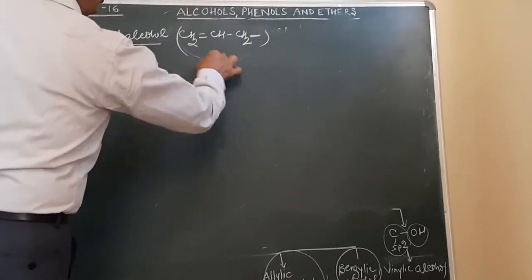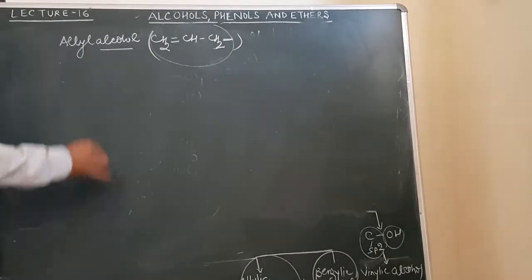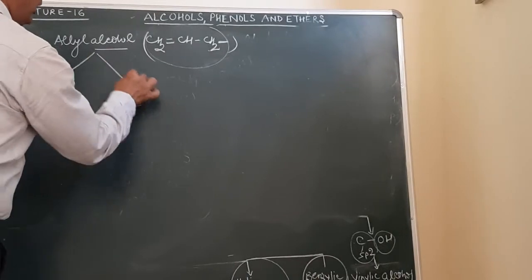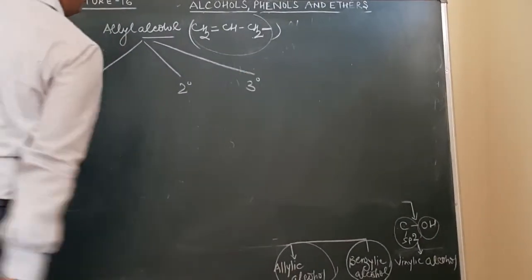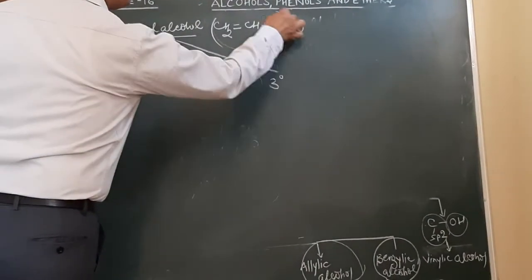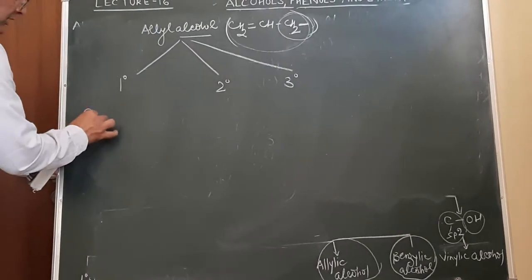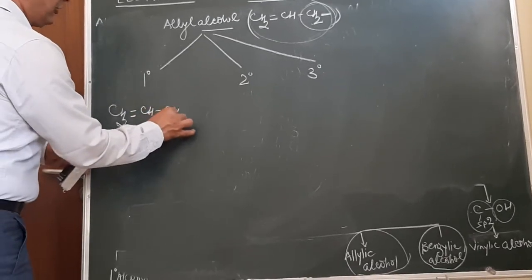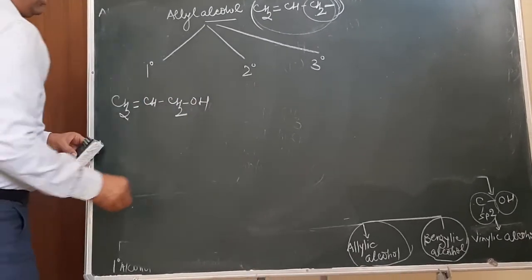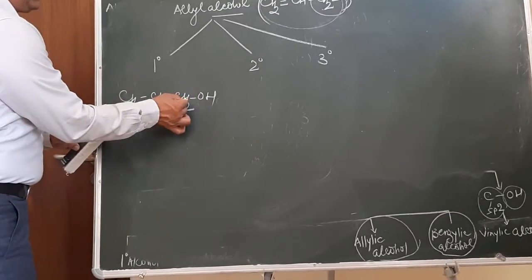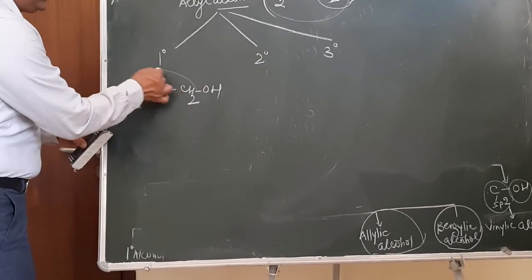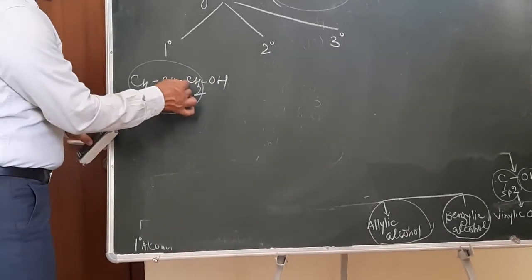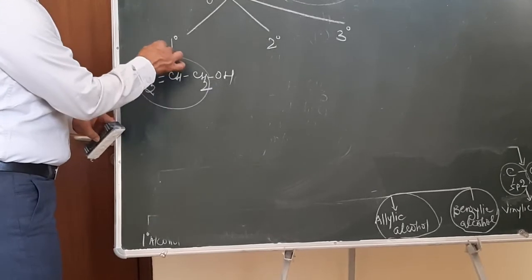This is allyl alcohol. Now it can be 1 degree, 2 degree or 3 degree. How? The allyl position is this position. Just see this one, CH2=CH-CH2OH. This is allyl alcohol. Why? Because this group is an allyl group, and here the OH group is attached on the primary carbon atom. So this is 1 degree allyl alcohol.